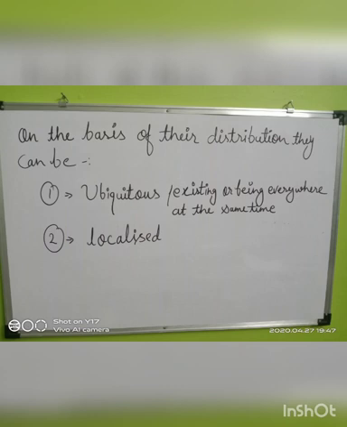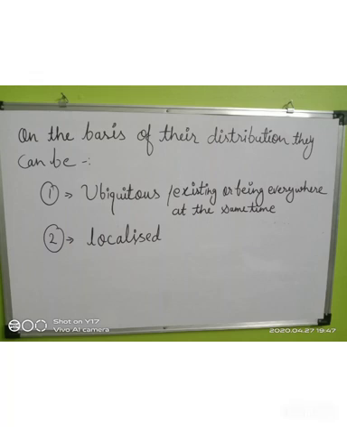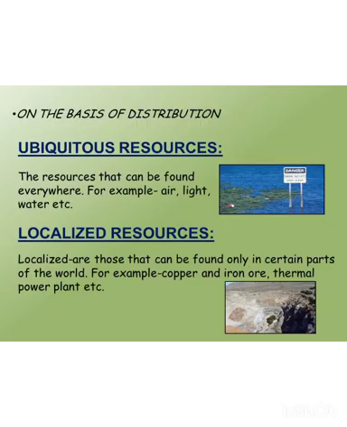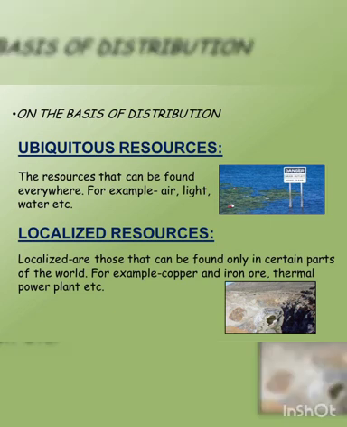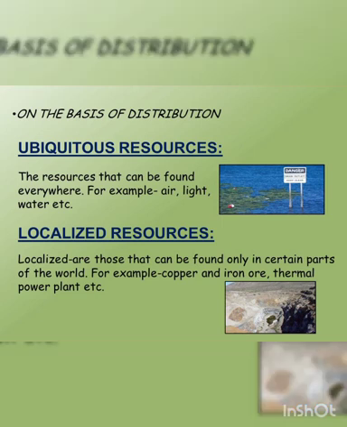Now, moving ahead to another type: on the basis of their distribution, resources can be divided into two parts, ubiquitous and localized. First of all, we will see the ubiquitous resources. Ubiquitous resources means universal resources. These resources are found in abundance. These can be used when required without considering their quantity in nature. Its presence is not governed by physical conditions. For example, wind energy, solar energy, soil, etc.